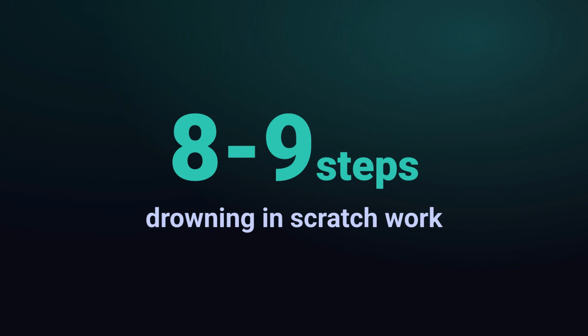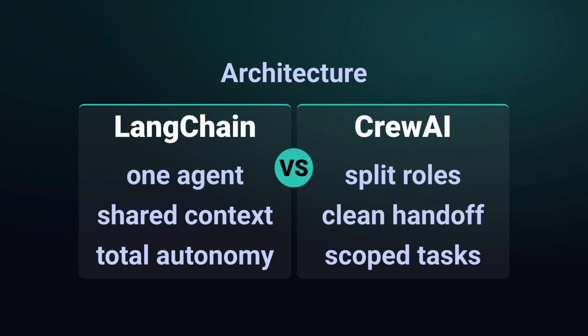So does CrewAI fix it? Partially, and the reason is architectural, not magical. CrewAI's whole premise is role separation. Instead of one agent juggling everything, you define specialized agents: a researcher, a validator, a writer, each with a narrow role, its own backstory, and a tightly scoped task. When you split responsibilities, you also split context. The validator agent doesn't inherit the researcher's messy reasoning trace. It receives a clean, structured handoff. That containment alone kills a huge class of hallucinations, because no single agent is holding enough ambiguity to drift.